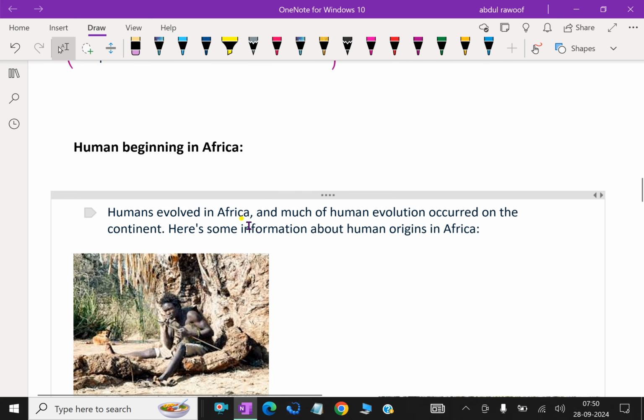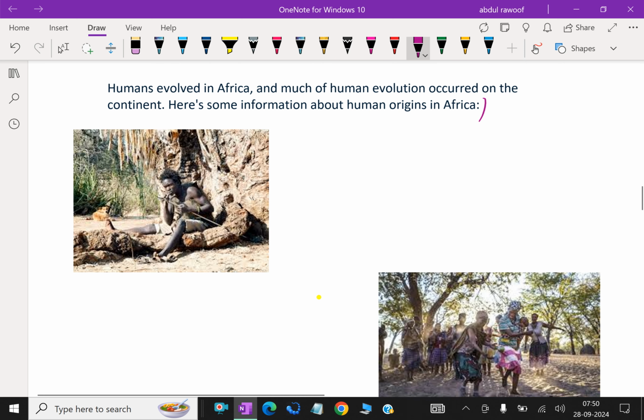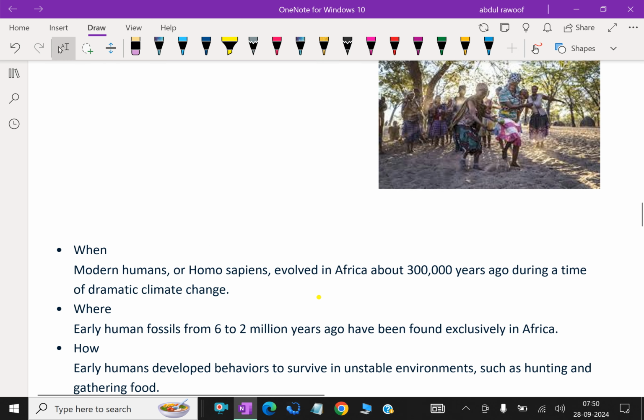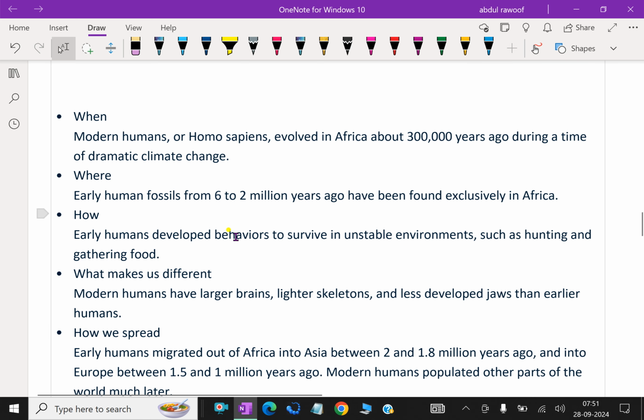Humans evolved in Africa and much human evolution occurred on the continent. Here is some information about human origin in Africa. Modern humans or Homo sapiens evolved in Africa about 300,000 years ago during a time of dramatic climatic change.